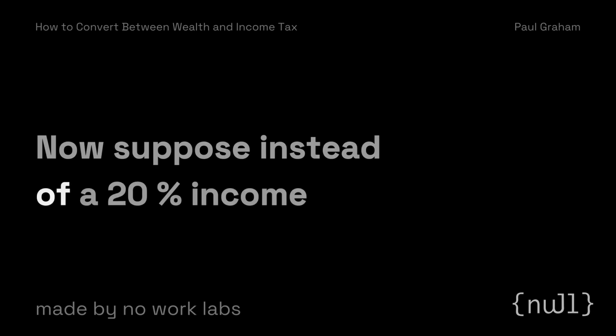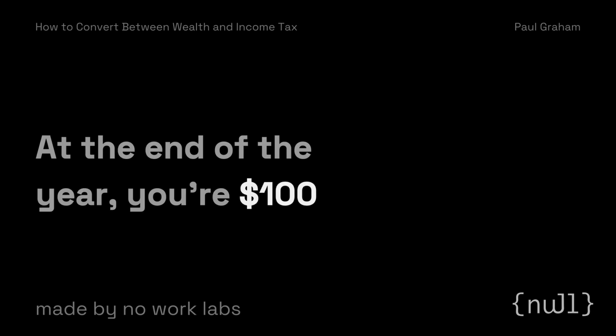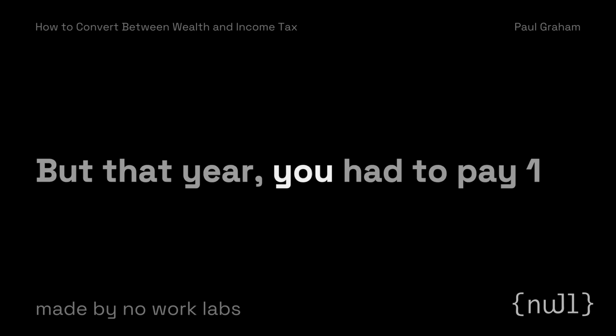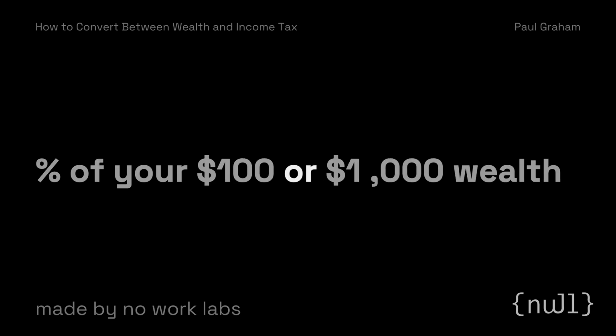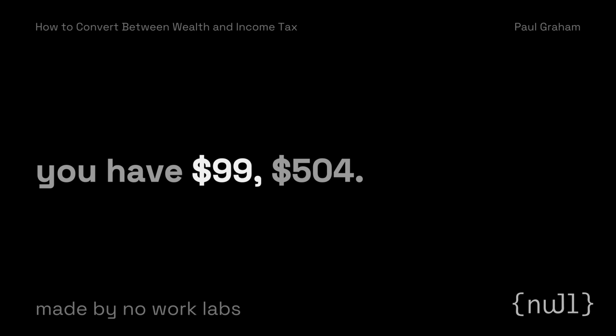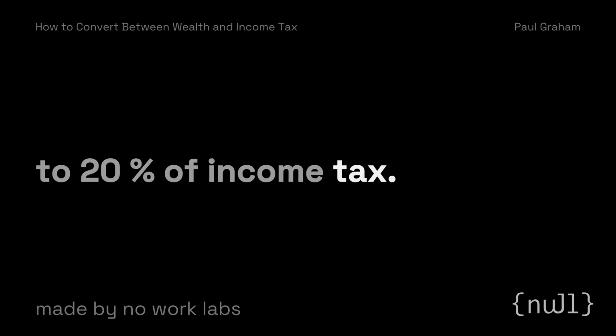Now suppose instead of a 20% income tax, there's a 1% wealth tax. At the end of the year, your $100 has made you another $5 as before. But that year, you had to pay 1% of your $100, or $1, wealth tax. So at the end of the year, you have $104. Each 1% of wealth tax is equivalent to 20% of income tax.